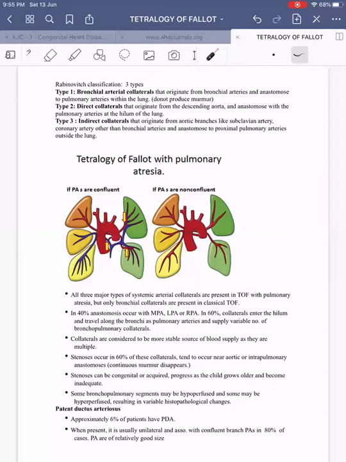The pulmonary arteries are hypoplastic. So the entire lung is supplied by systemic circulation from the aorta through various collaterals. All three major types of systemic artery collaterals are present in TOF with pulmonary atresia, but only bronchial collaterals are produced in classical TOF. And these bronchial collaterals do not produce murmurs as they are very internal, and these direct and indirect collaterals, if they are superficial, are going to produce the murmurs.